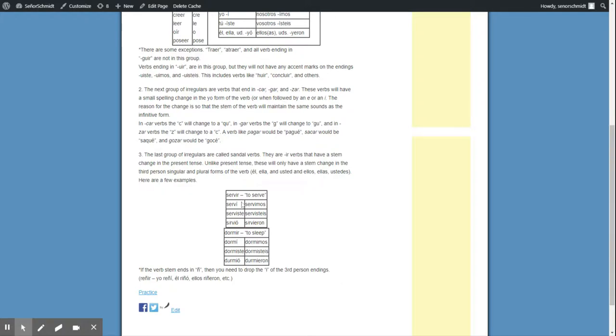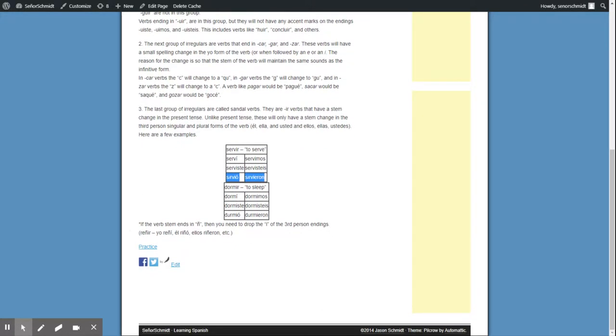Okay, so servir, for example, normal, stem change in third person. So serví, serviste, irregular, because this changes to I, sirvió. Servimos, that's normal. Servisteis, that's normal. Sirvieron, that changes to an I. Okay? So remember these bottom two on your sandal verbs, that's our IR shoe verbs or boot verbs, these guys have a change. Okay?